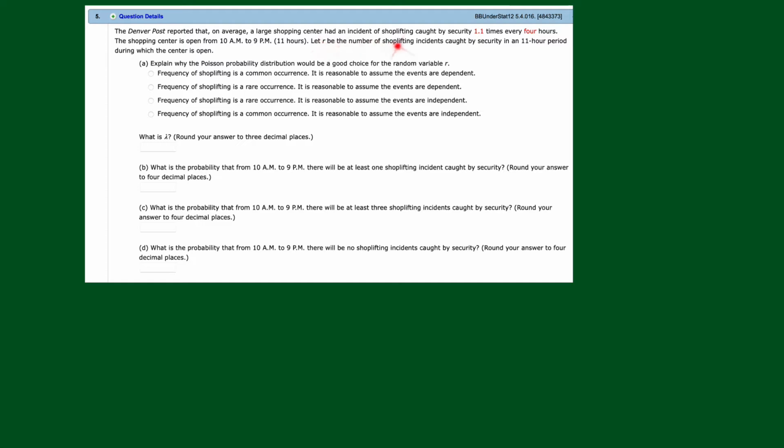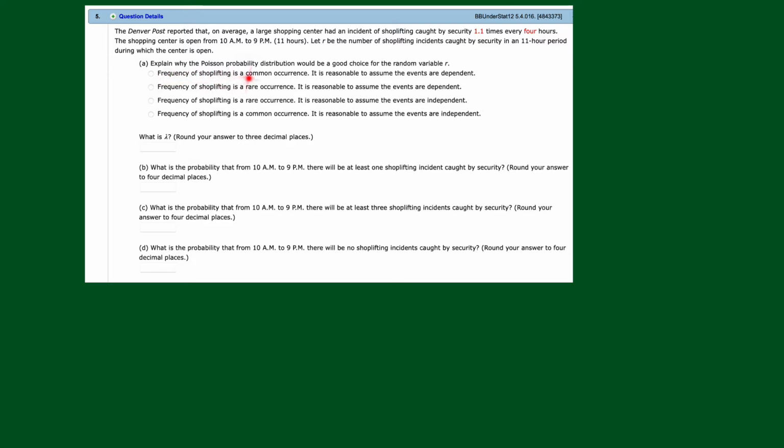Let R be the number of shoplifting incidents caught by security in an 11-hour period during which the center is open. Now, Part A. Explain why the Poisson probability distribution would be a good choice for the random variable R. So Poisson distribution is a good distribution when events are very rare and they're independent. So do we have any of those going on here?